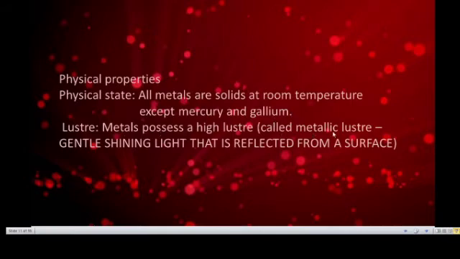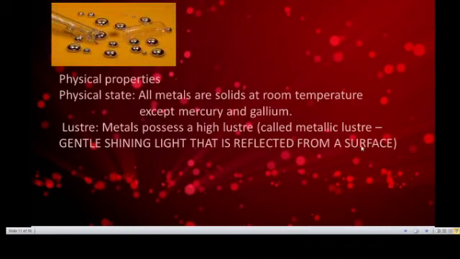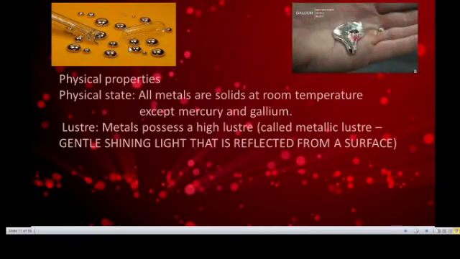It is called metallic luster. Luster means gentle shiny light that is reflected from a surface. This is mercury. This is gallium.